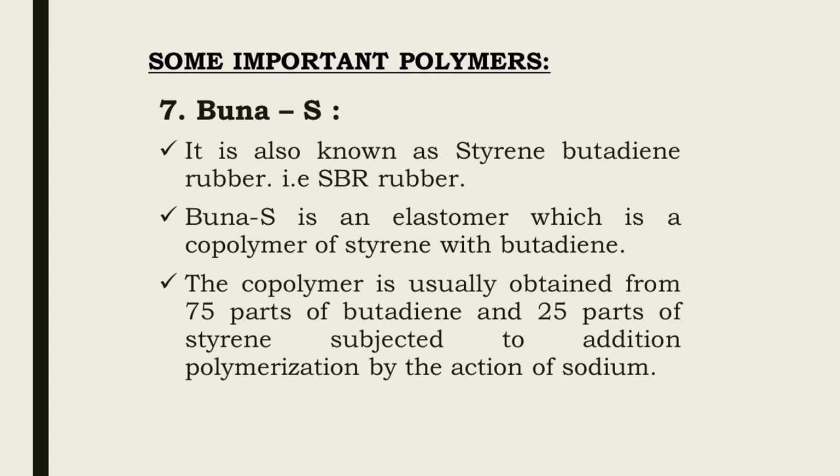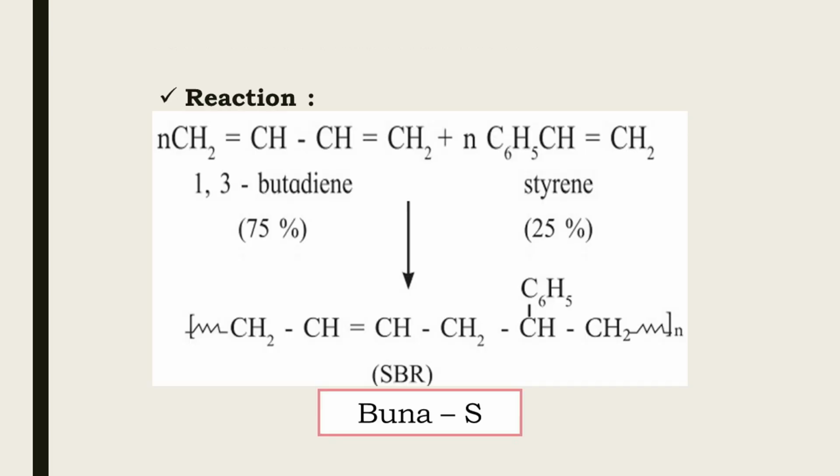The copolymer is usually obtained from 75 parts of butadiene and 25 parts of styrene, subjected to addition polymerization by the action of sodium. Buna S is vulcanized with sulfur. The reaction for the preparation of SBR is as shown in the figure.